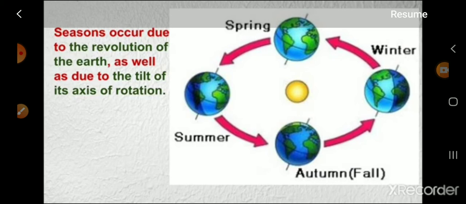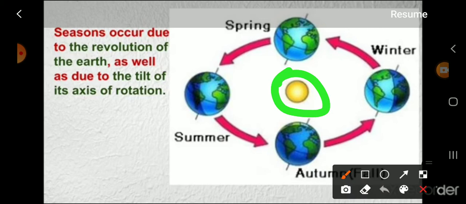Seasons occur due to the revolution of the earth as well as due to the tilt of its axis of rotation. See, they explain here. This is the sun, and this is our Earth.